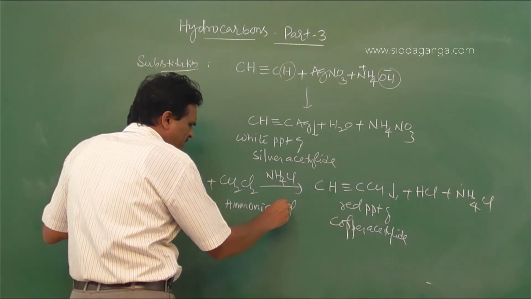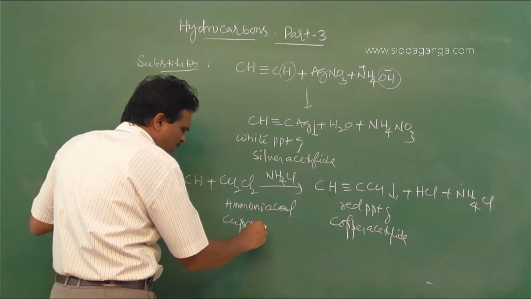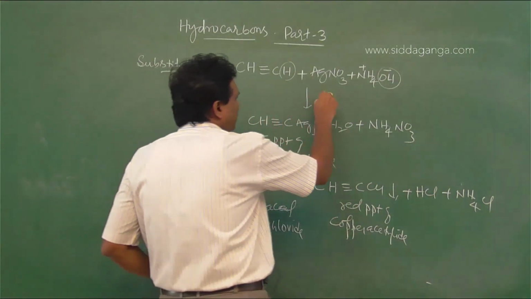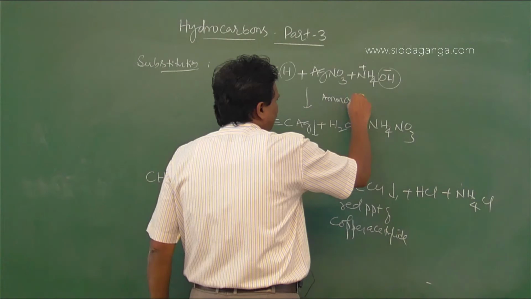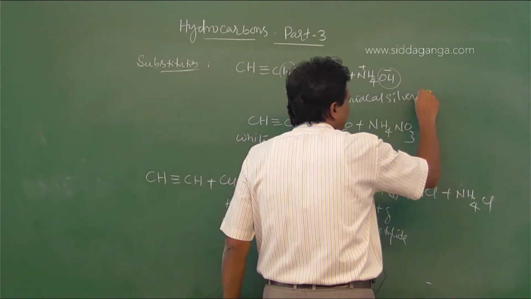So when acetylene reacts with ammoniacal cuprous chloride, and this is ammoniacal silver nitrate.